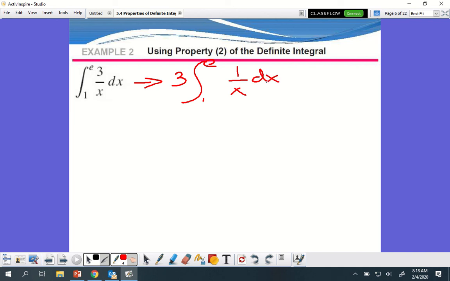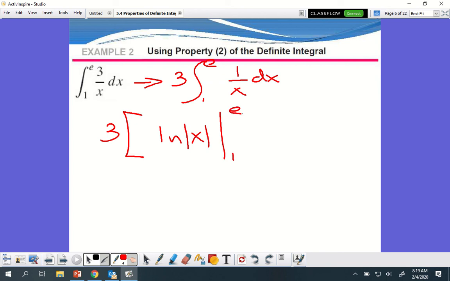Now, time to use your noodle. What derivative will give me 1 over x? ln. So it's going to be ln x. Very good. So it's going to look like this. It's going to be a 3. I like brackets, because it's going to tell me at the end, when I'm done, I'm going to multiply my answer by 3. So it's going to be top minus bottom. It's going to be ln of x, bam, from 1 to e.